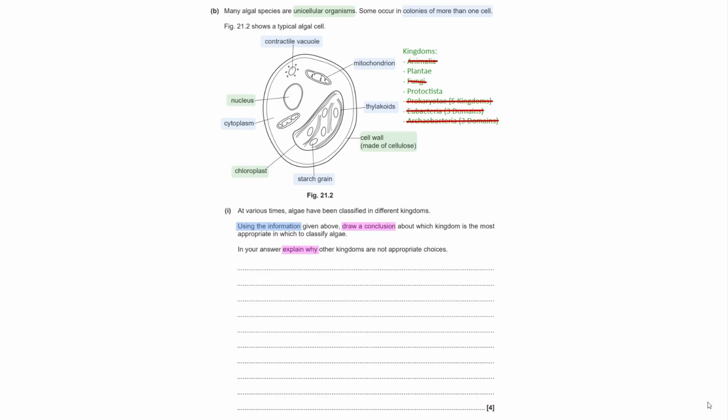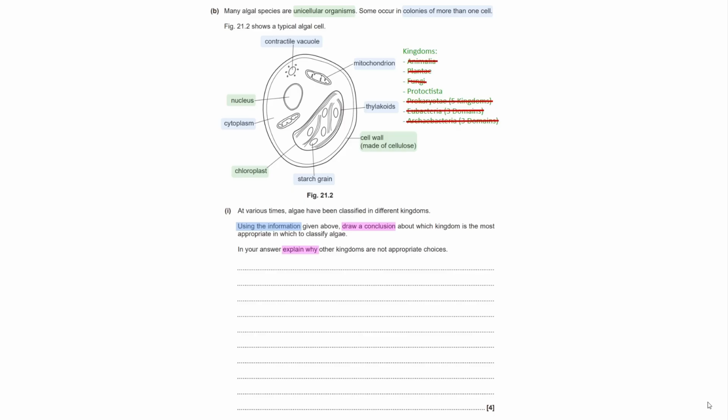However, plants are multicellular organisms, and to try and throw you off, they've said they live in colonies of more than one cell to make it sound like they're multicellular, but it's not the same meaning. A colony is a collection of single-celled organisms. And so, with this potentially obscure fact, we are able to eliminate the Plantae kingdom.